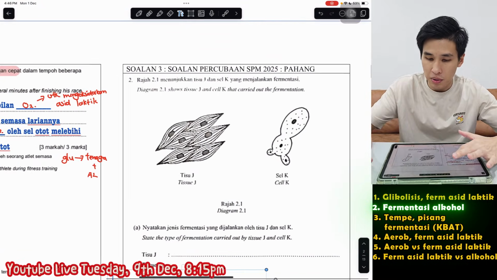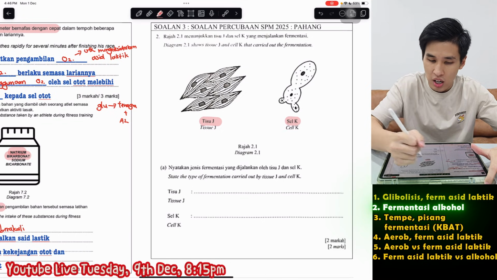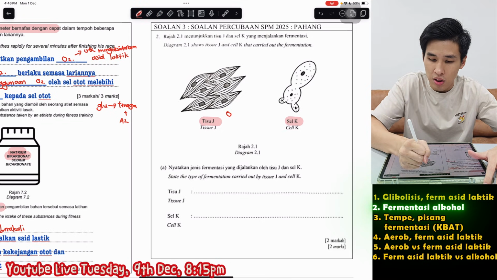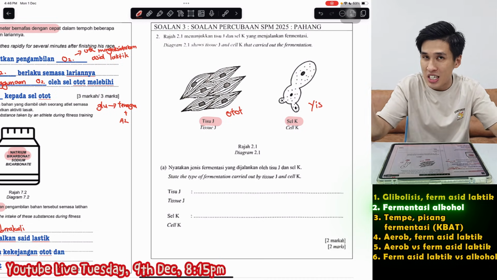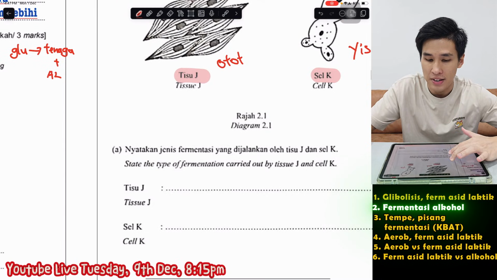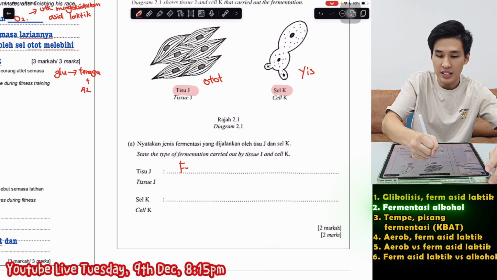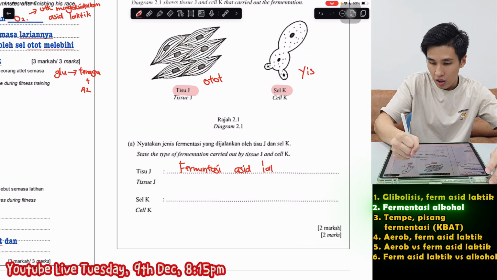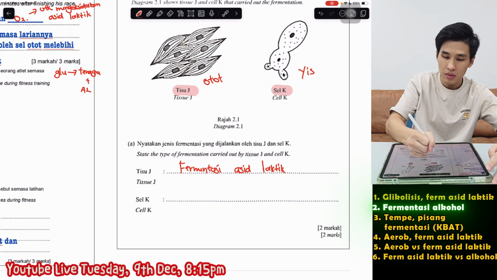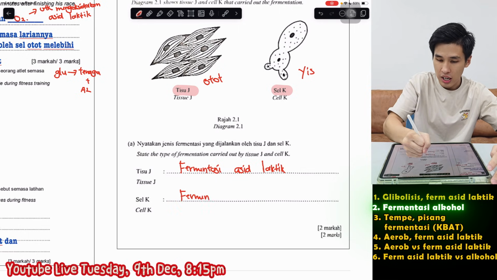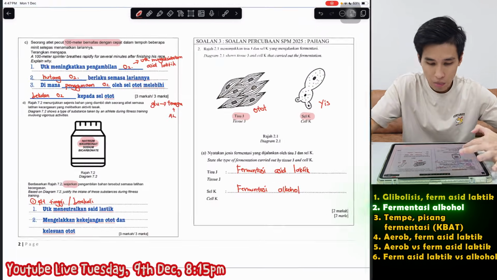Next question, very simple. Pahang, they give us one tissue J dan tissue K. So tissue J, of course, is otot manusia. This, if you don't know by now, this is actually yeast. That's how yeast they will draw for you. So jenis fermentasi. So human, haiwan punya fermentasi, just now we mentioned already, fermentasi asid laktik. Yeast punya fermentasi, there's only one, alkohol. Sama dengan chemistry lah. So fermentasi alkohol. Moving on.